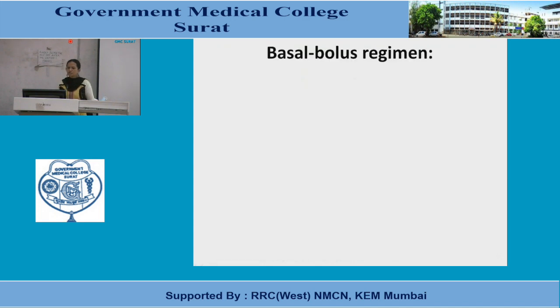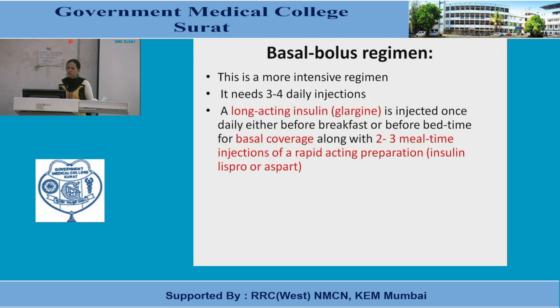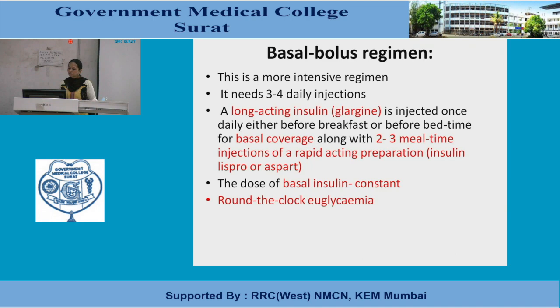Basal bolus regimen we have already seen, more intensive, it needs 3 to 4 daily injections. Long acting Glargine is injected once daily either before breakfast or before bedtime for basal coverage, along with 2 to 3 meal time injections of rapidly acting preparations, either Lispro or Aspart. The dose of basal insulin remains constant. It is responsible for maintaining round the clock euglycemia.